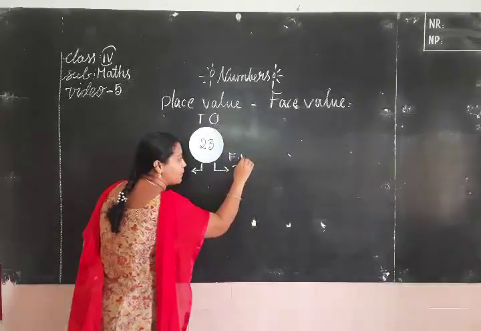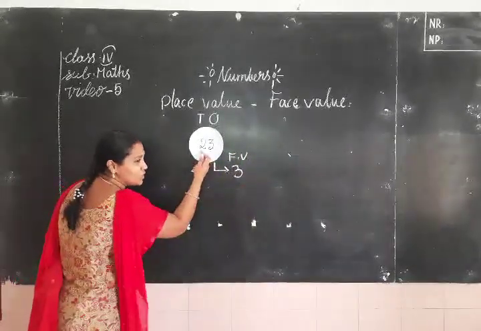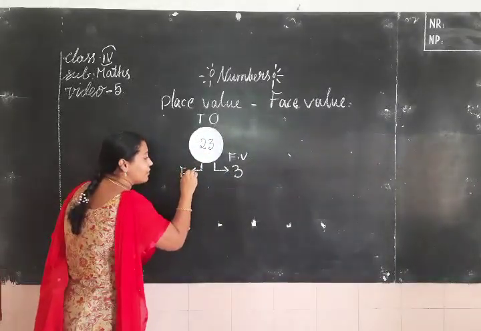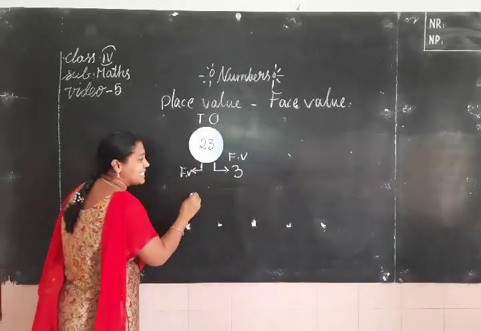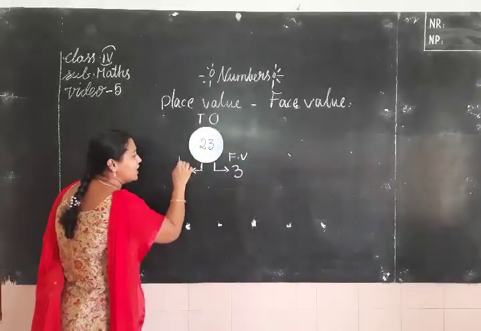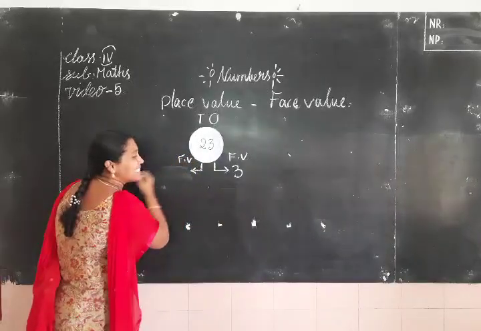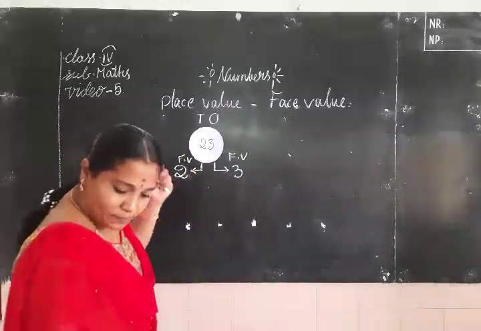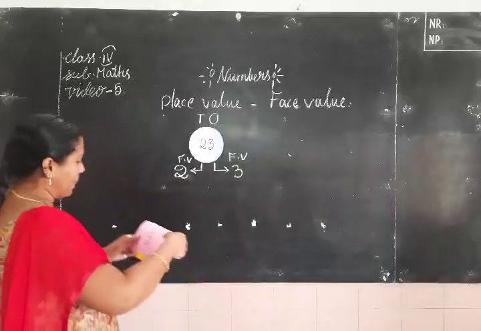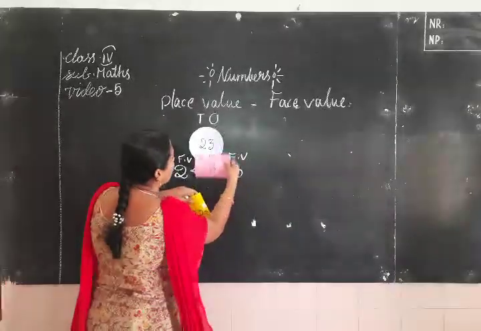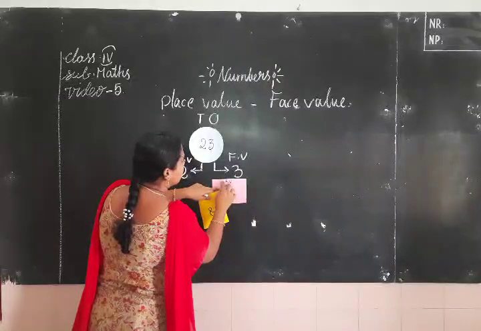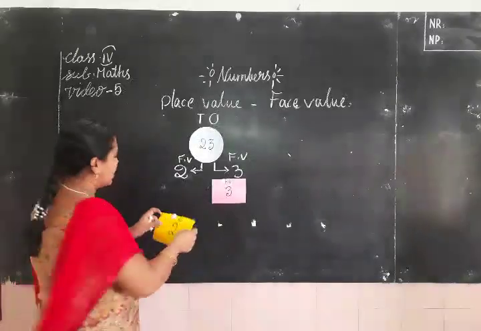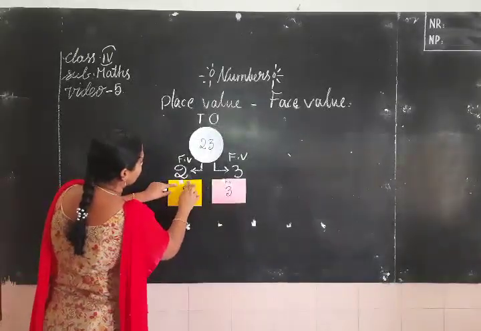I am talking about face value. Now coming to this 2. 2 is in tens place. Here I am asking the face value. The face value of 2 is the number itself only. We write 2. Yes, right children? The face value of 3 is 3. The face value of 2 is 2.